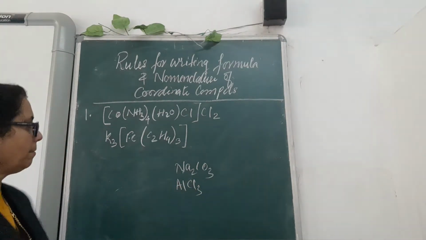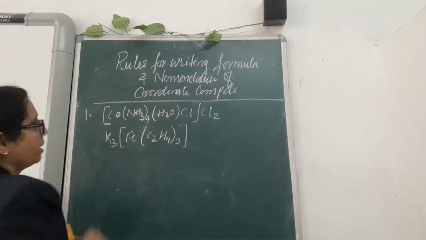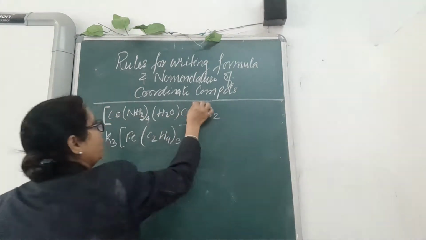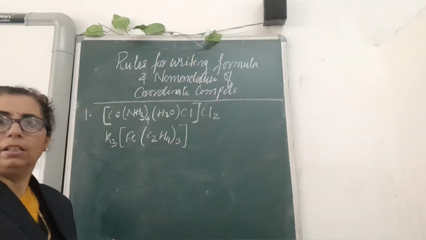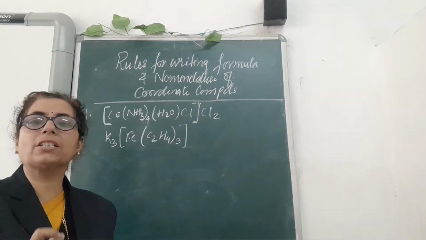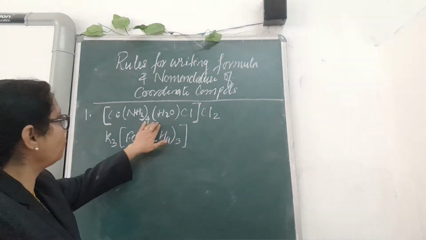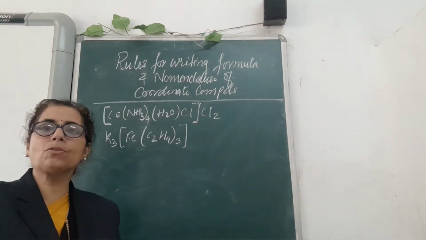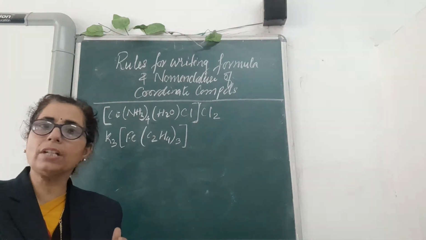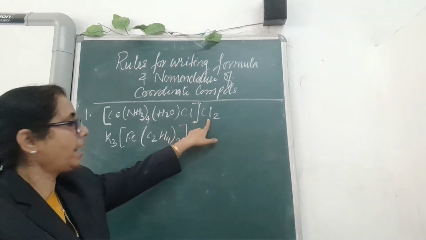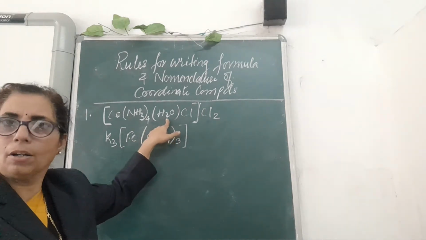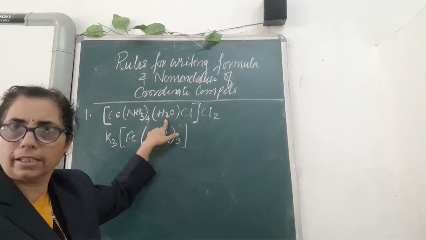Here you can see the example. The part which is written inside the coordination sphere, or the square bracket, or you can call it the coordination entity, is always found to be either cation or anion, depending upon the counter ions. If the counter ion is on the right side, then this complex ion will become the cation.